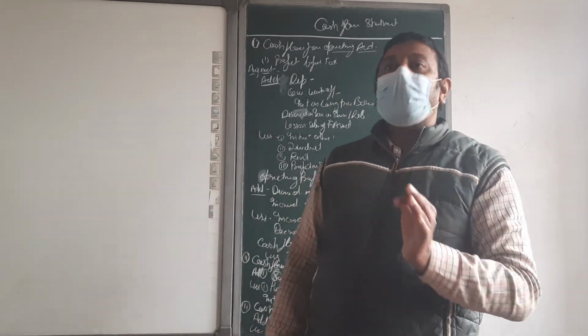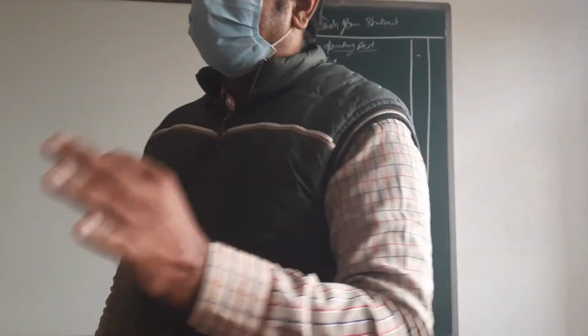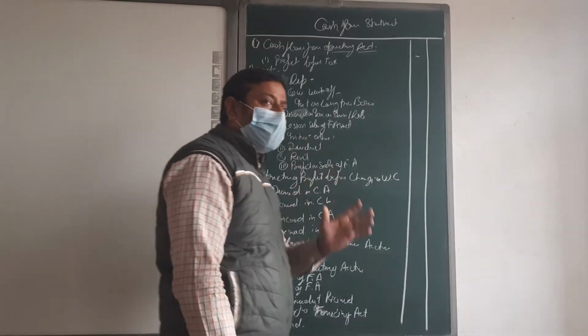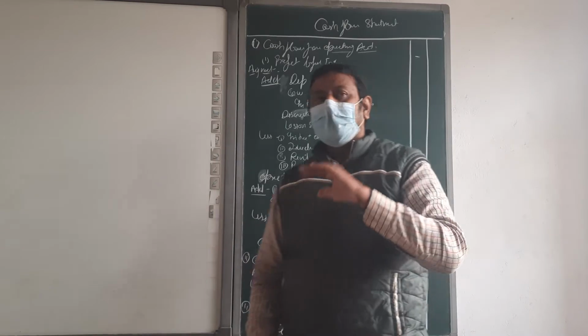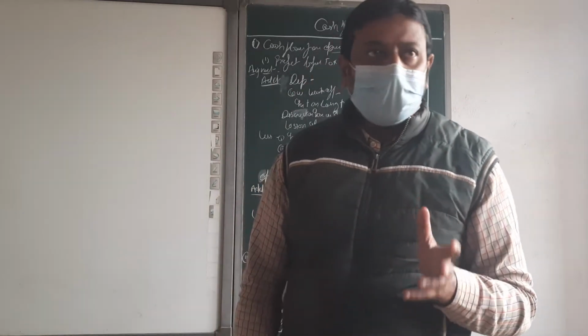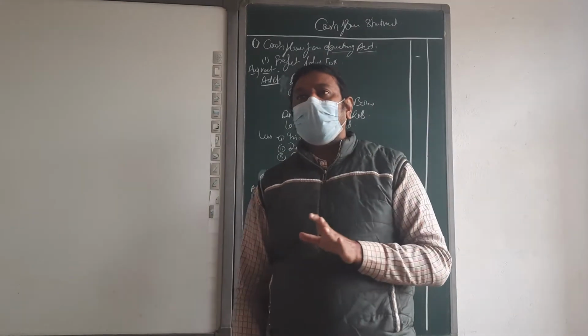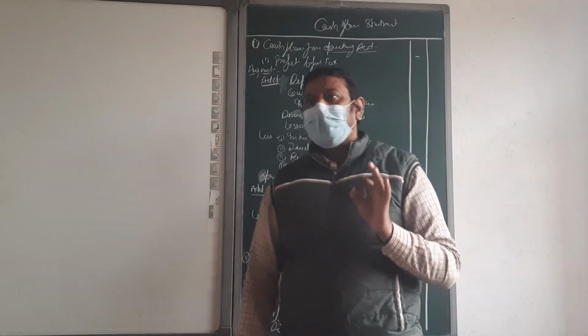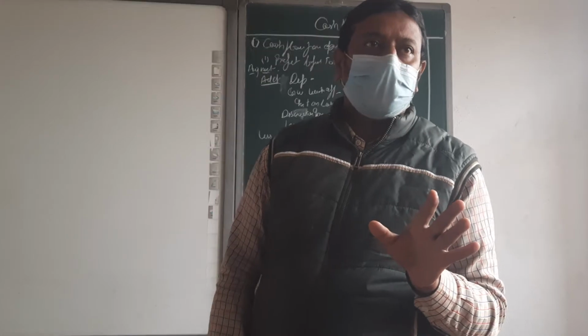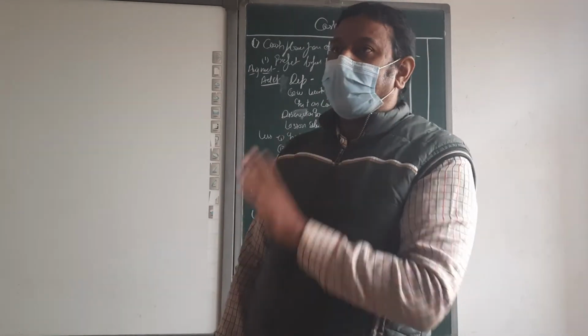Second, cash flow from investing activities. In investing activities, we get to know how much cash we are utilizing for the purchase and sale of fixed assets. Okay, beta? And the last is what? Investing activities? No. Third is financing activities.